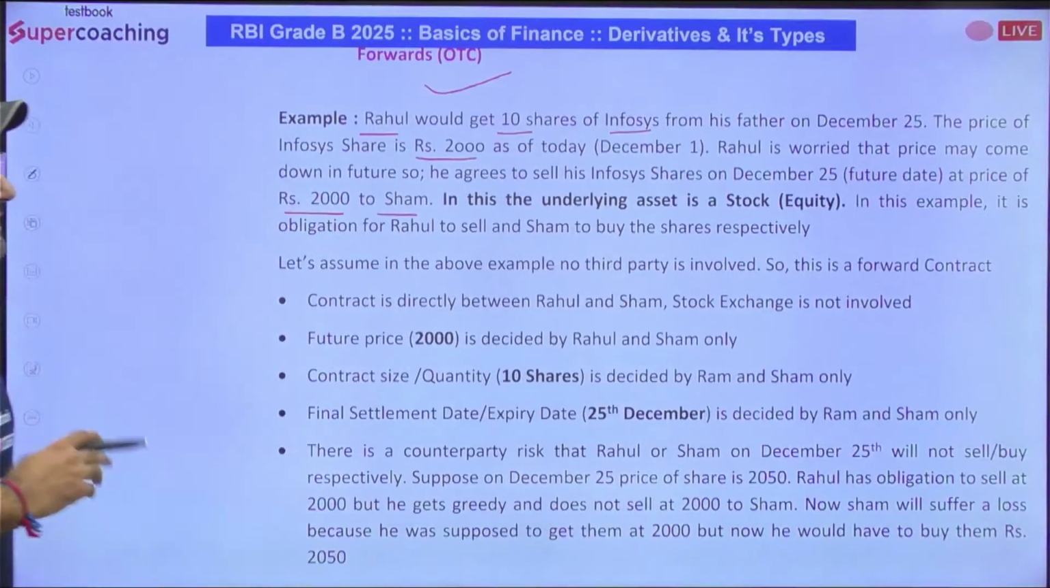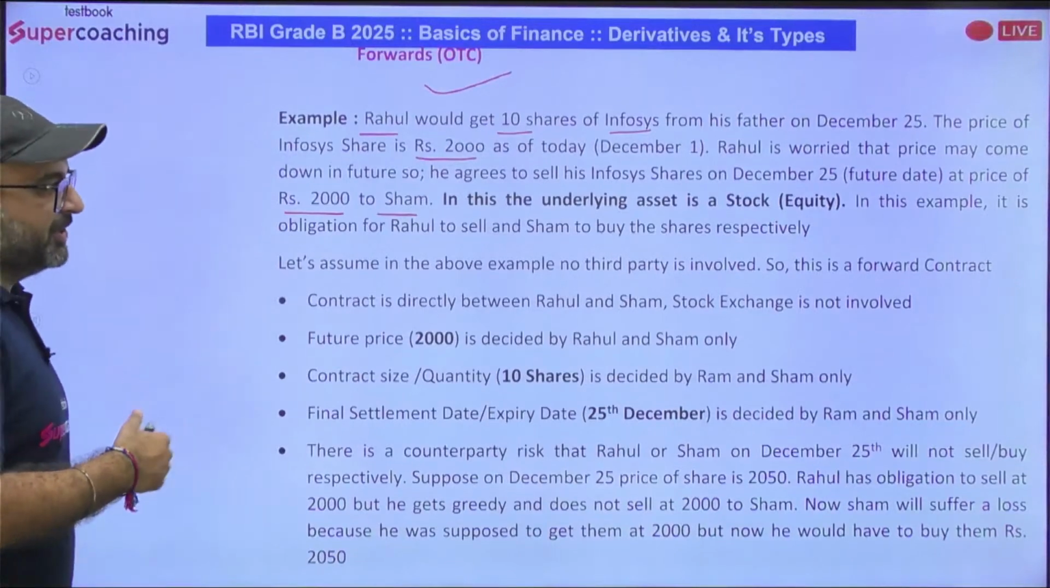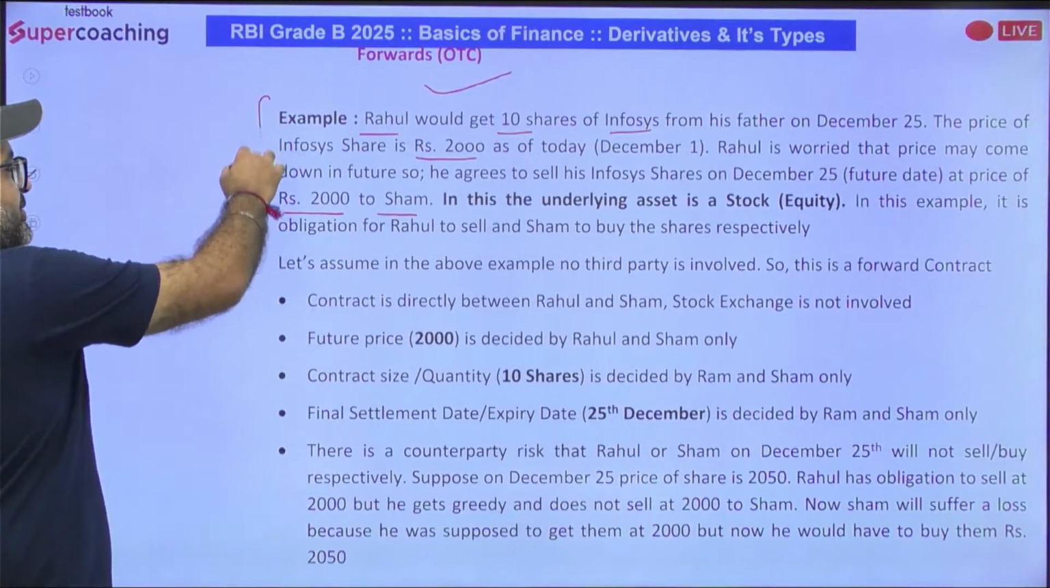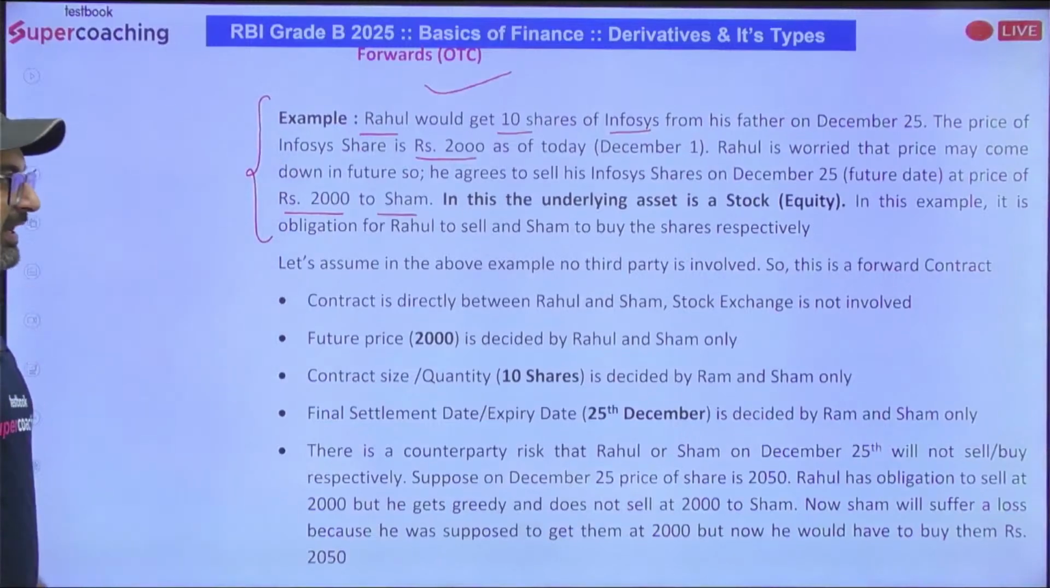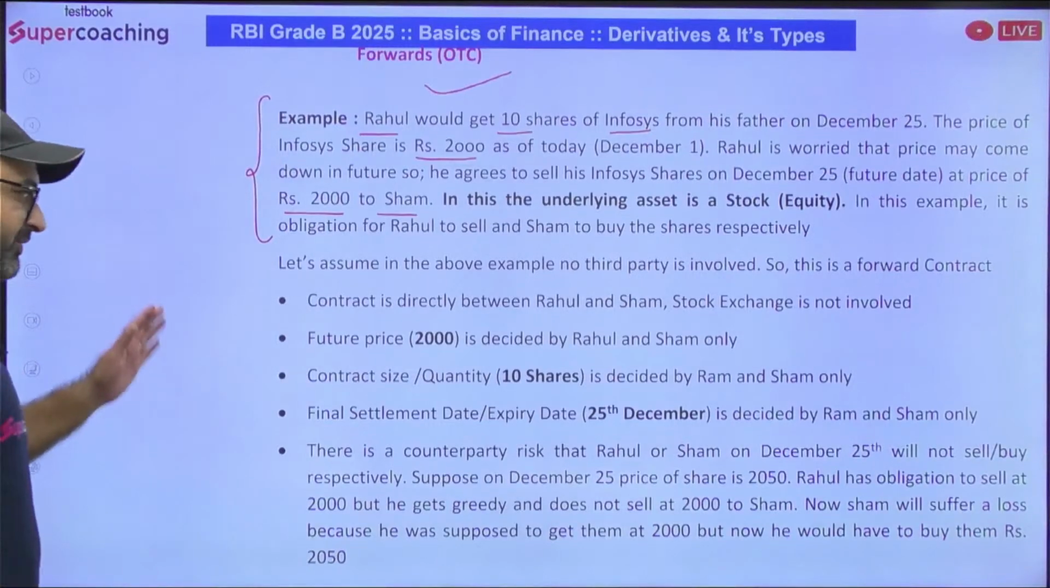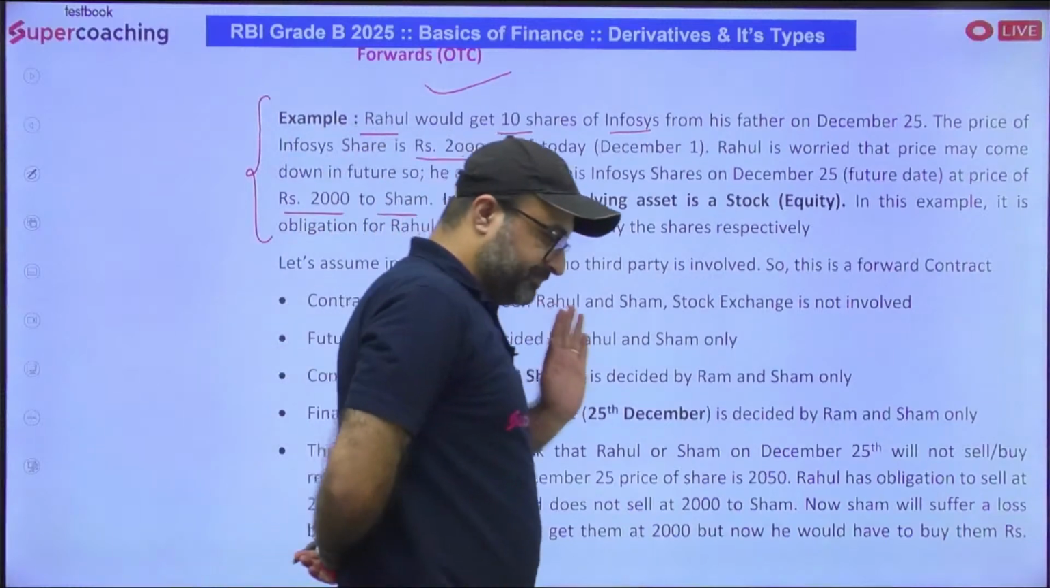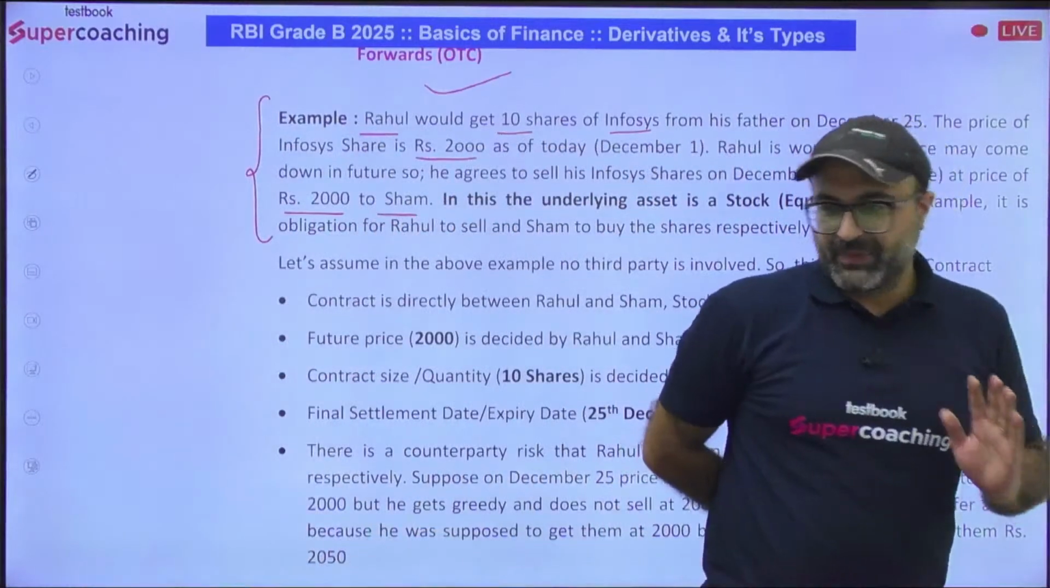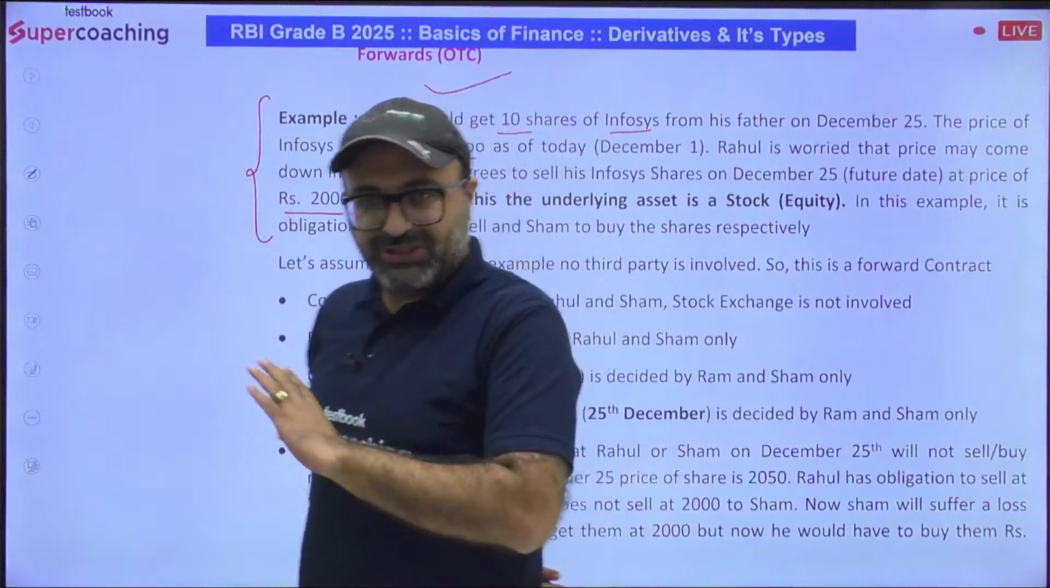In this, the underlying asset is what? That is shares. So it is known as what? It is known as a stock derivative. Now, let's assume what is going to happen. First of all, these two parties have come together and they have signed the agreement. No third party is involved.